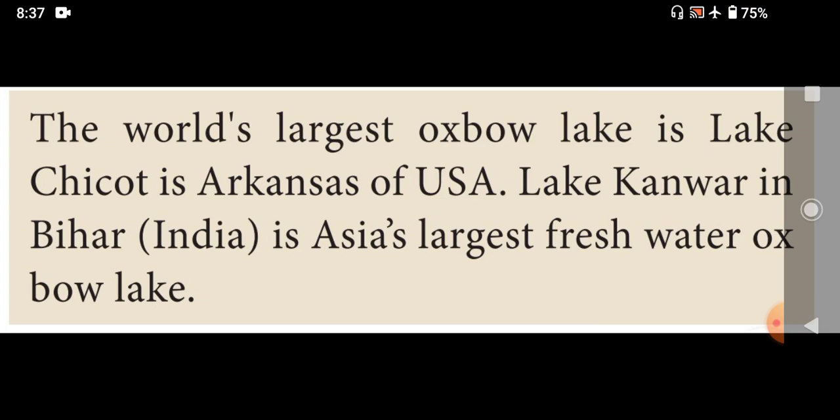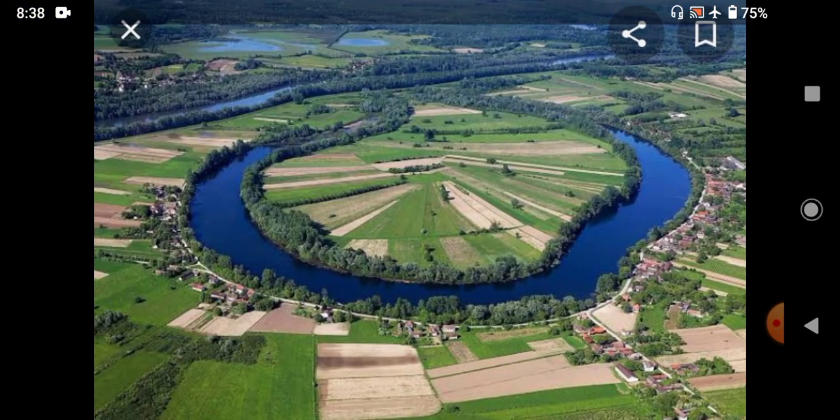The world's largest oxbow lake is Chicot. It is situated in USA. Then Asia's largest freshwater oxbow lake is Kanwar. It is situated in Bihar. So this is the image of an Oxbow Lake.